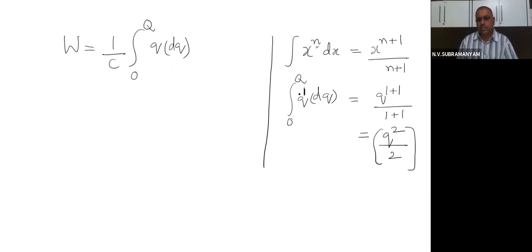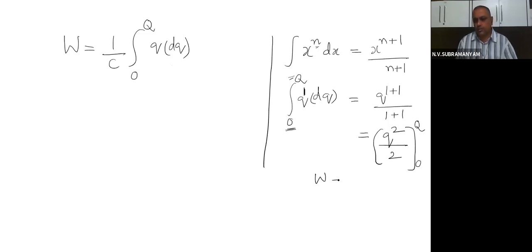Why are the limits 0 to Q? The reason is simple. Before the charging started, there was 0 charge, so the starting value is 0. When the charging completed, what is the charge? Capital Q. So the limits are 0 to Q. And you know how to do this.